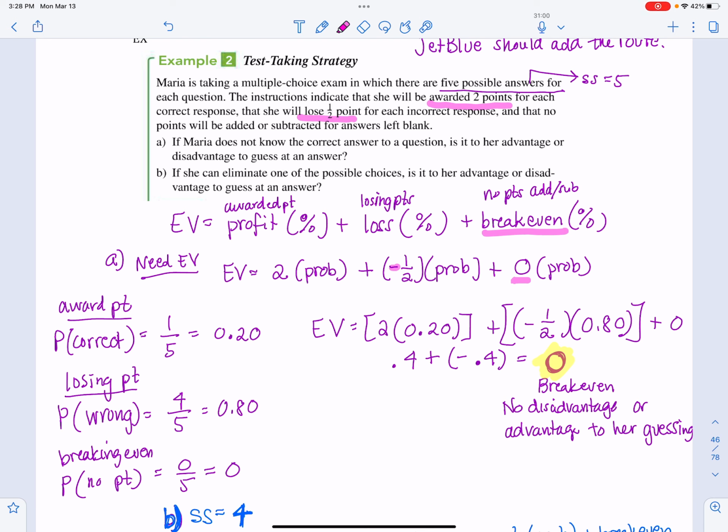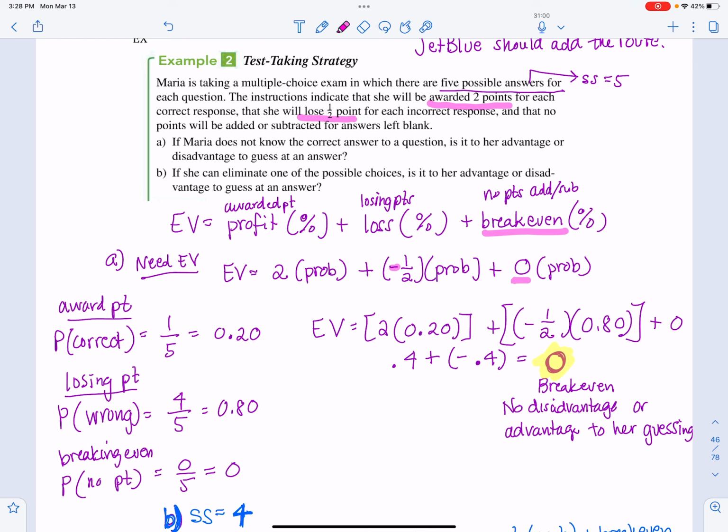Then I need to work on the probability of guessing the question wrong. Well, there are 4 wrong answers out of the 5. So I get 4 out of my sample space, which is 5. So that's 0.8. And finally, the probability of breaking even or no points being added or subtracted is 0. So 0 out of 5 is 0.